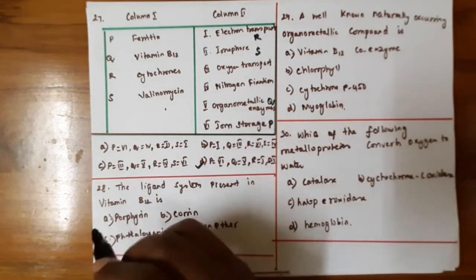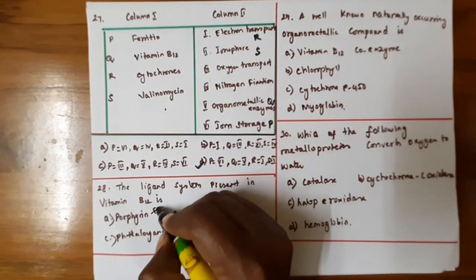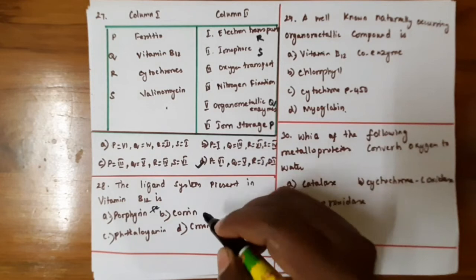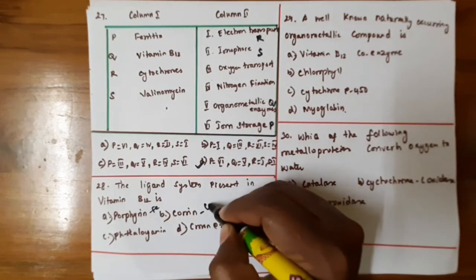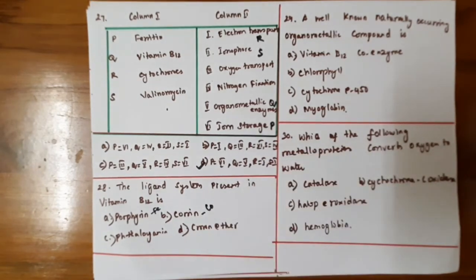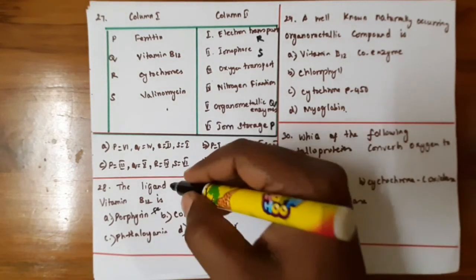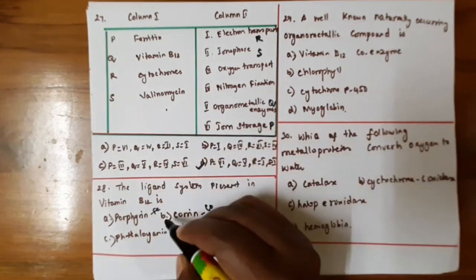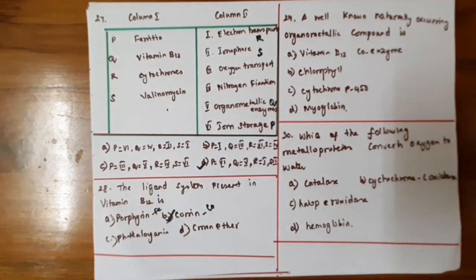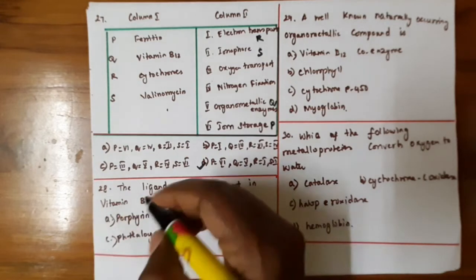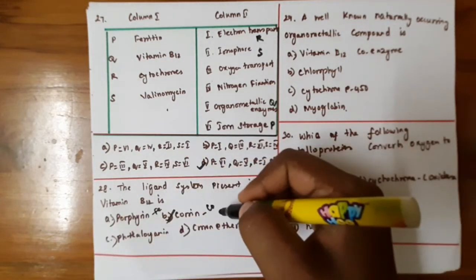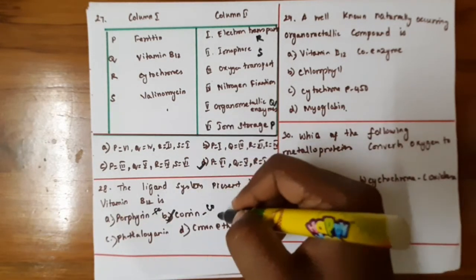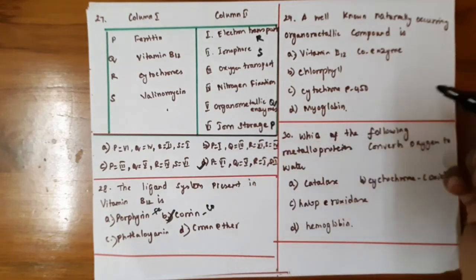Okay, so the porphyrin is found with the iron. Corrin is found with the metal ion called cobalt. So the vitamin B12 consists of the ligand corrin. So corrin is one of the macrocyclic ligands. Vitamin B12 has the metal ion of cobalt. So this cobalt is surrounded by the corrin macrocyclic ligand.